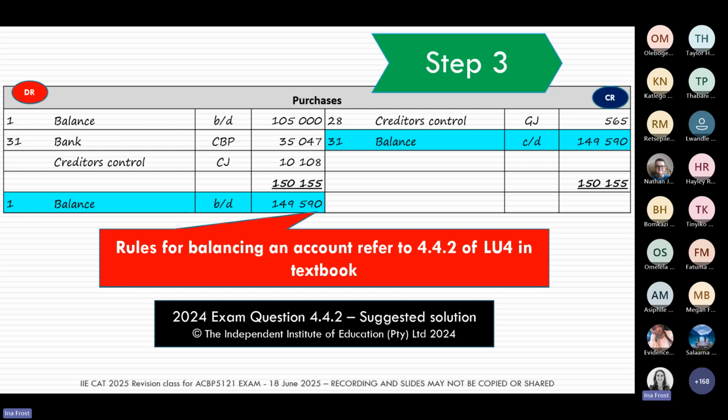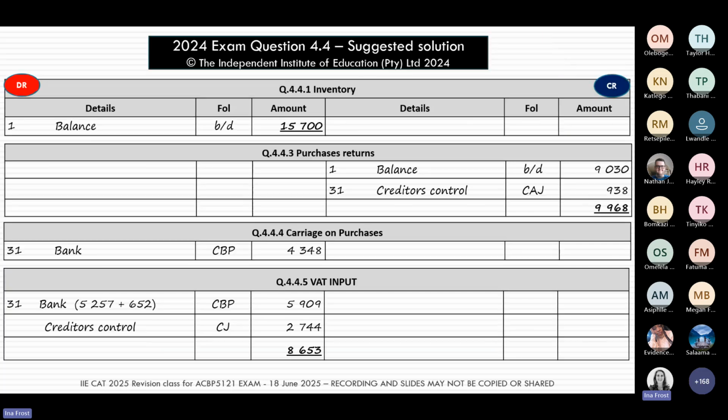149,590. In your textbook, in Learning Unit 4, section 4.4.2, there's actually a lovely section that takes you through how to balance different accounts. So please, if this is something you're still struggling with a little bit, go back to your textbook, section 4.4.2. That shows you how to balance the account.